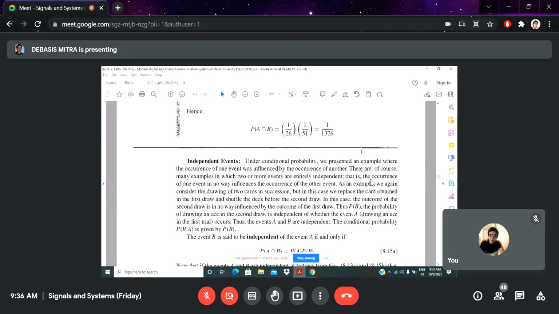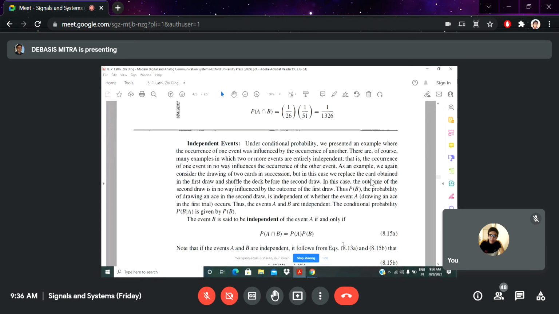Next is the independent event. Under conditional probability, there is another concept, independent probability. I already mentioned mutually exclusive, meaning no relation between or among the different events, entirely independent systems. If we are dealing with that, it is called independent probability.